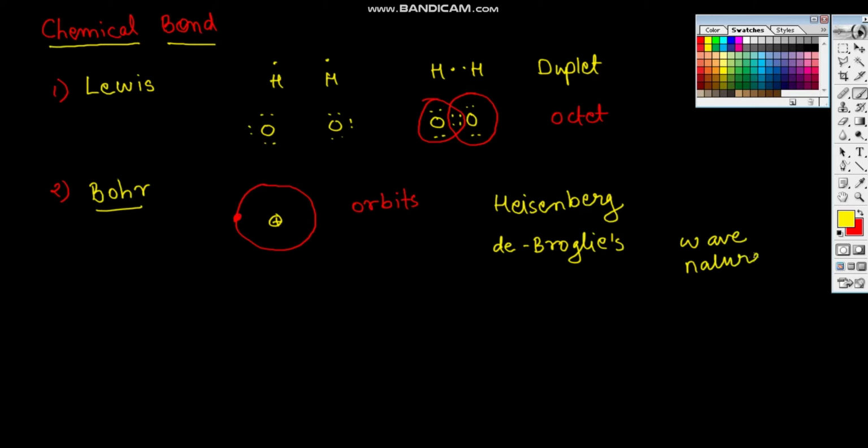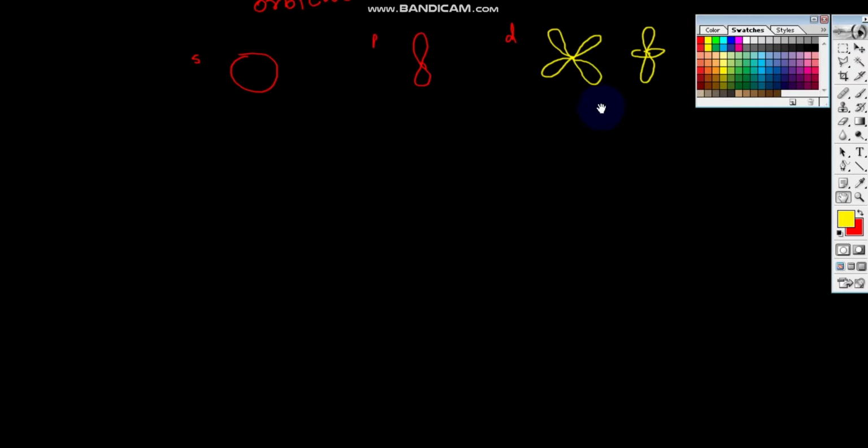To include wave nature, Schrödinger converted orbits into orbitals like s, p, d, which look like this. So these are the orbitals. Then, to include orbitals into bonding, a new theory came along: valence bond theory, VBT.